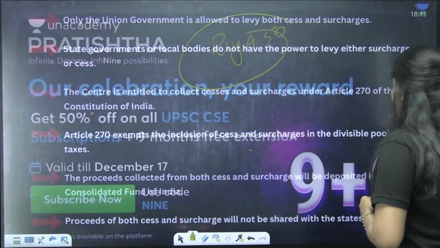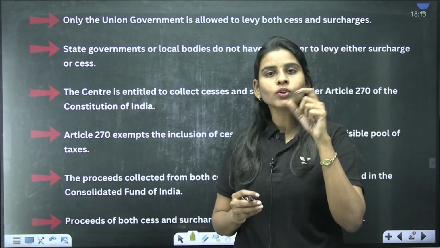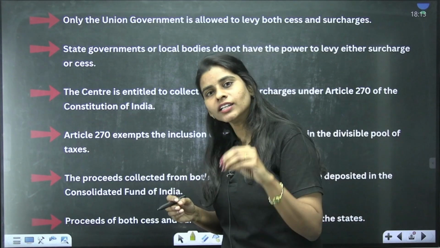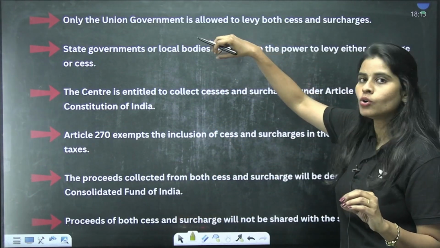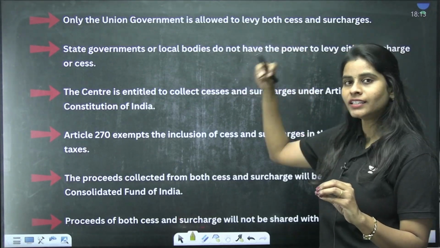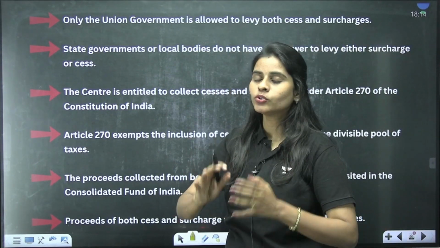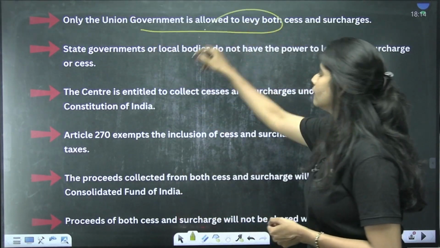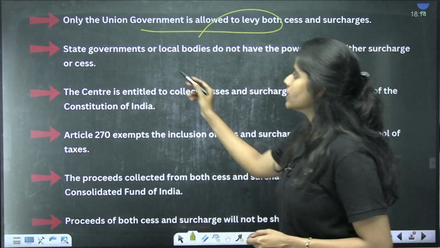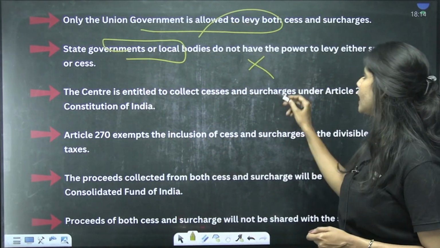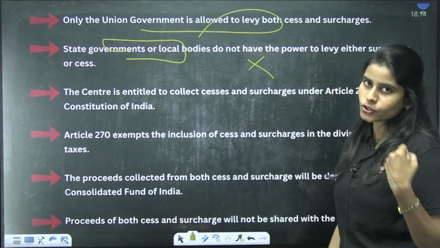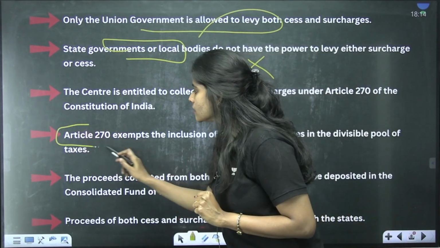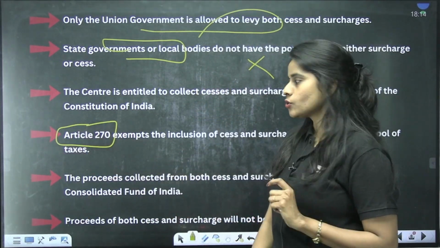Moving forward from here, let's get back to this. So we know that only the union government can collect cesses and surcharges, and only the union government is entitled to do that, and it is not needed for the center government to distribute any share to the state governments, right? It is the union government which is allowed to levy both cess and surcharge. State governments and local bodies do not have the power to either levy or to collect a certain share of the cess and surcharges from the union government, right? So which article is actually giving this provision? Article 270.